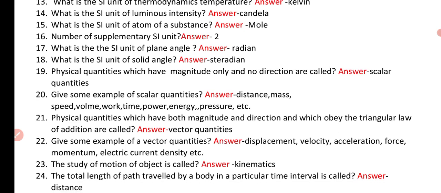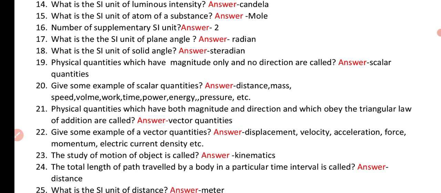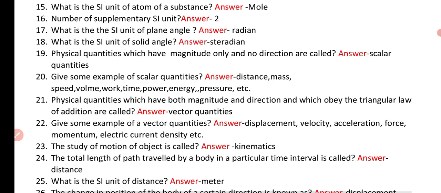Question number 23. The study of motion of objects is called. Answer: kinematics. Question number 24. The total length of path traveled by a body in a particular time interval is called. Answer: distance. Question number 25. What is the SI unit of distance? Meter.